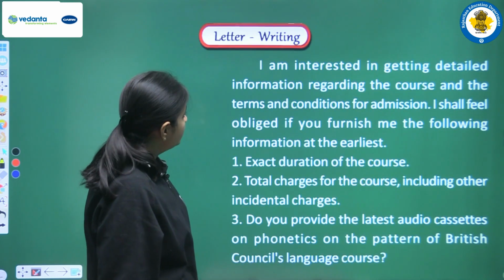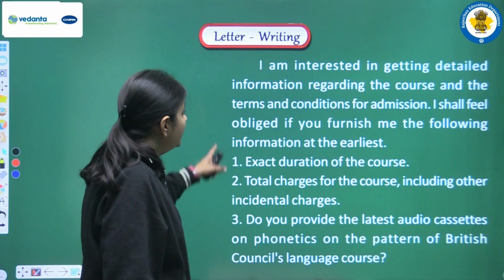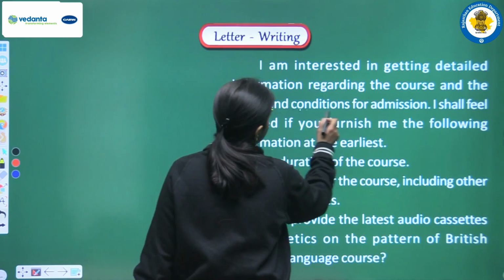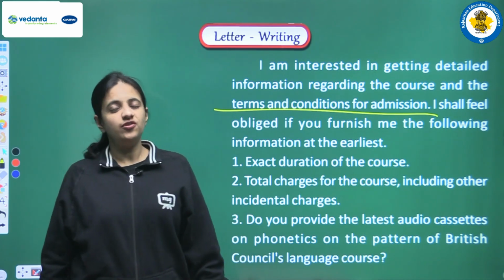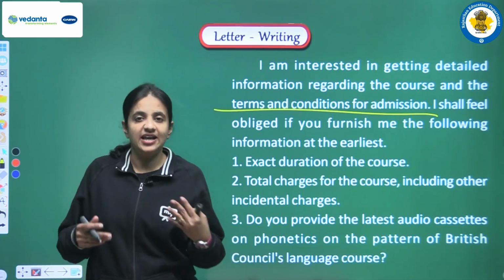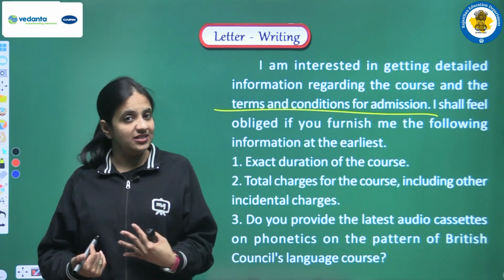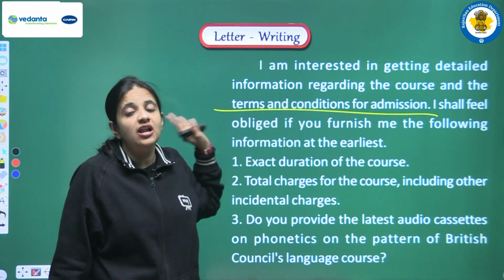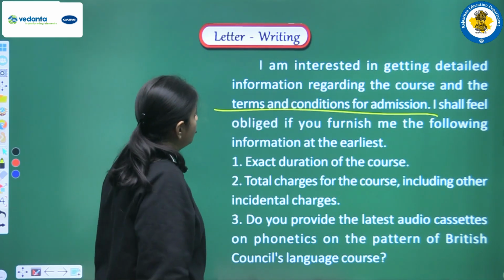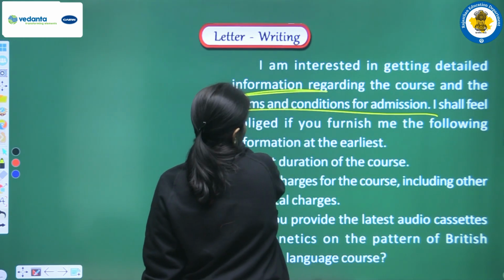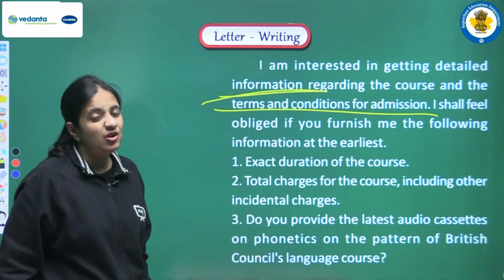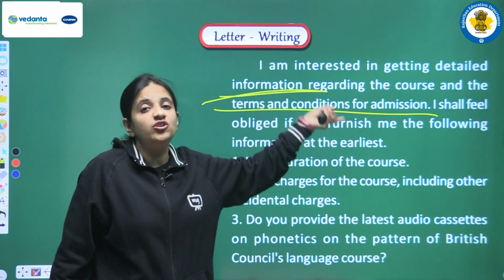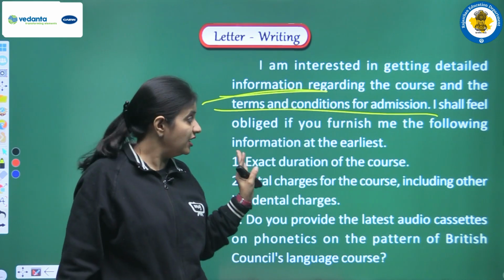Next, I am interested in getting detailed information regarding the course and the terms and conditions for admission. So first of all we gave a perfect reference. Next we told something about ourselves, and next we are writing that I am very much interested. So now we are writing that we actually want to have detailed information regarding this course. We want to know all the terms and conditions that are there for the admission in this particular course.